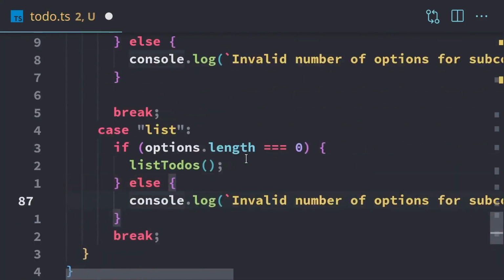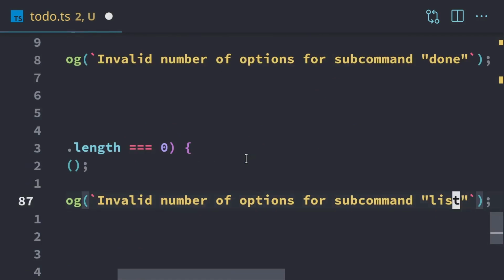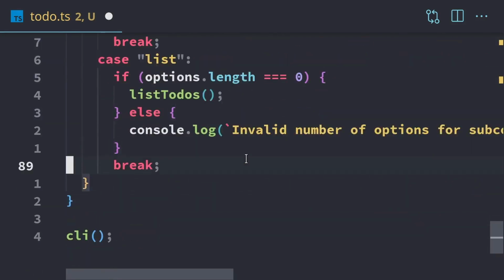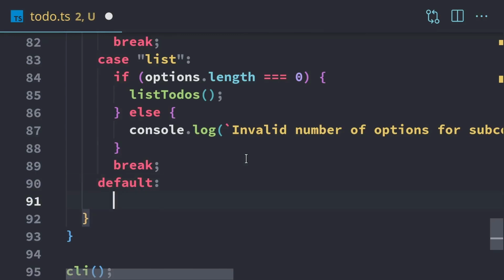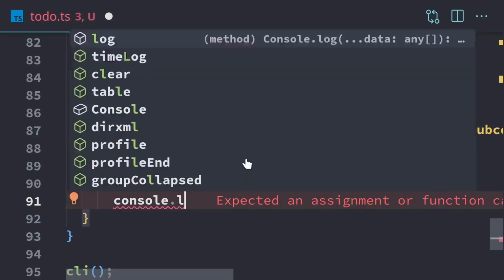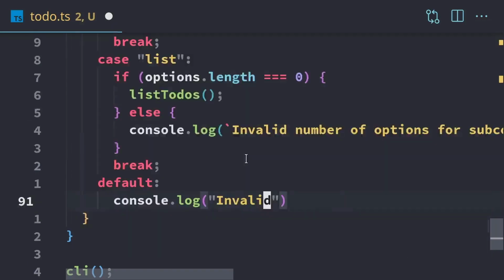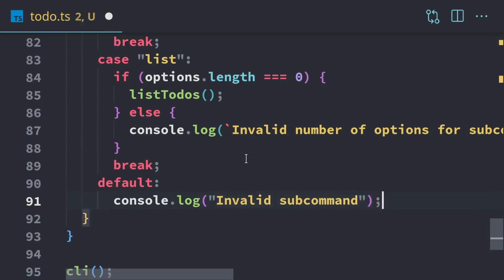I just copy one of them. I change that to lists. And then we're going to have a default as well. Let's say for the default, we're just going to log invalid subcommand. Right, so that should do it for our interface.